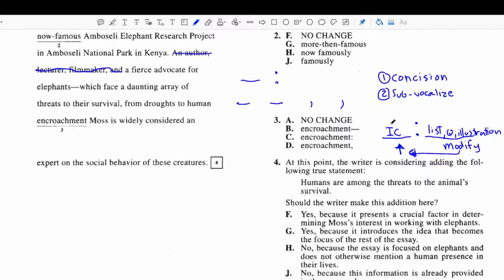And this is whatever is going to be modified. Okay, so I want you to think of colons more generally, not just as something that separates items in a list. Okay, so now we have a good understanding of colon usage and em dash usage.